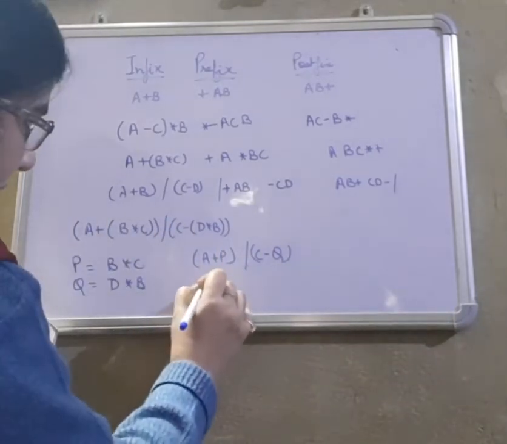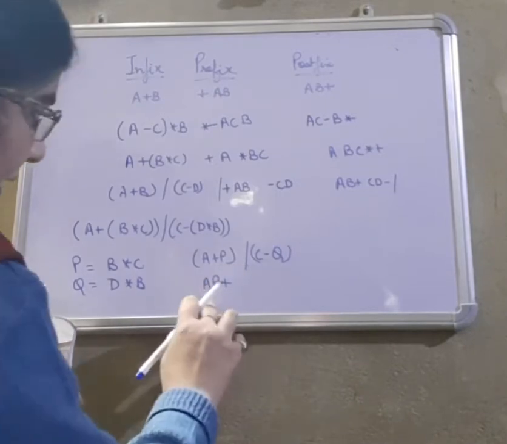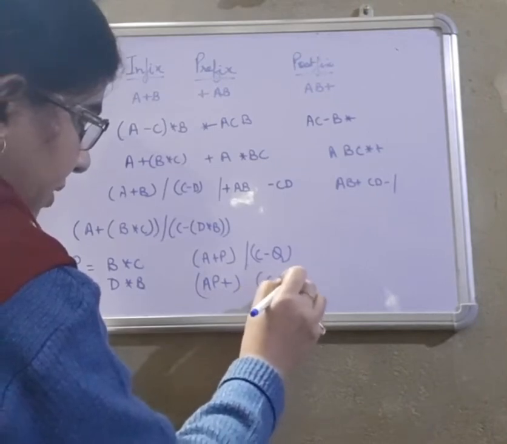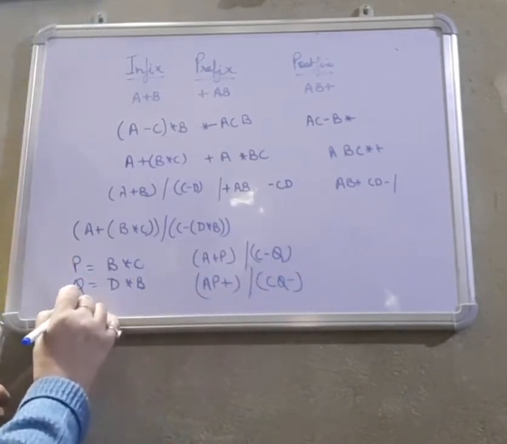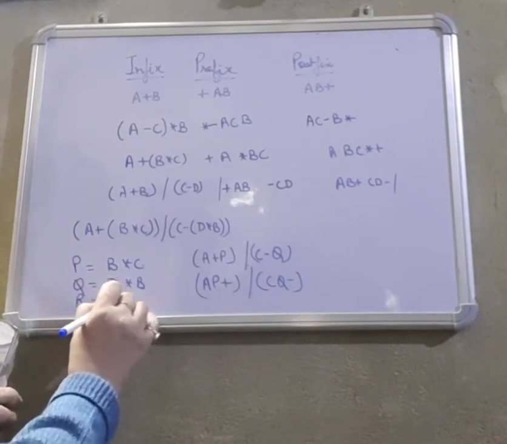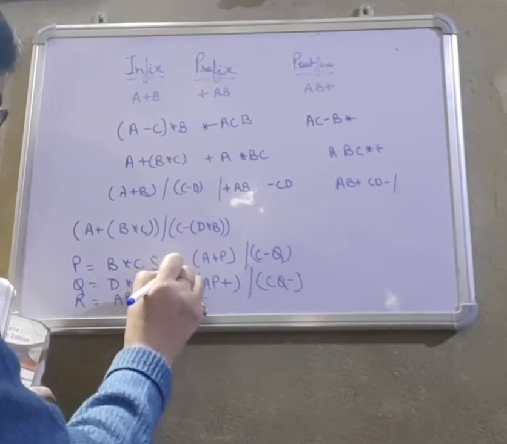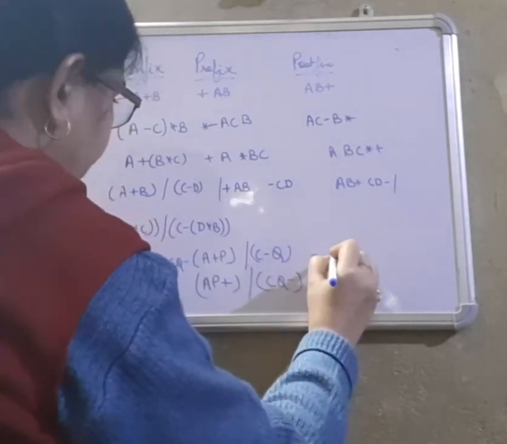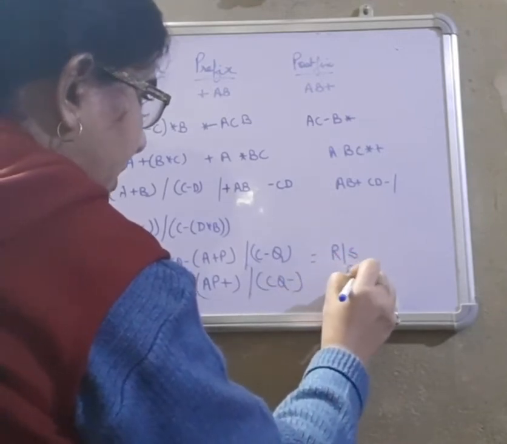So it will become AP plus if we are converting it to postfix. AP plus, and this is CQ minus, divide. You can give AP plus to some variable R if you get confused, and S will be CQ minus. So the final answer will be R divided by S, which will become RS divide.